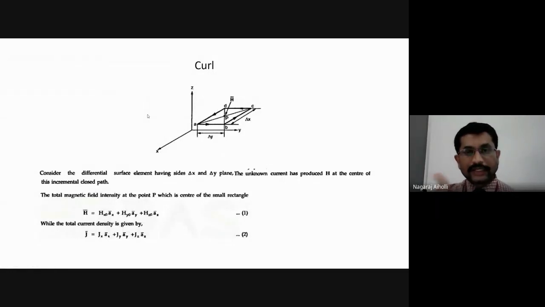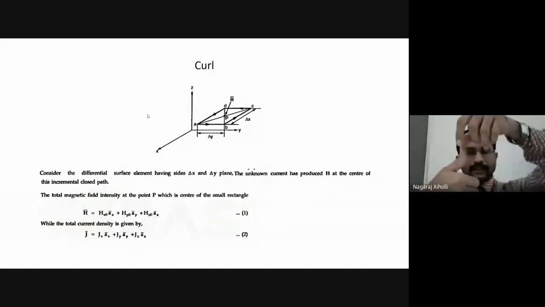If the current direction is clockwise, the curl of your fingers indicates the current direction, and the direction of the thumb indicates the direction of the magnetic field intensity.